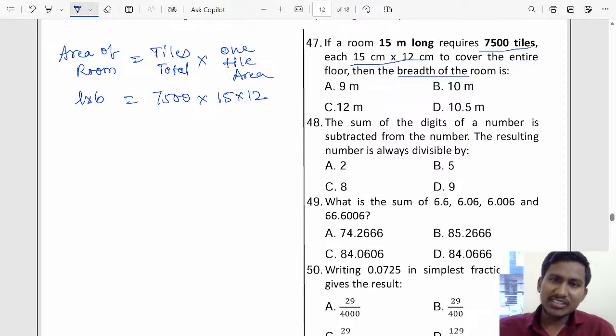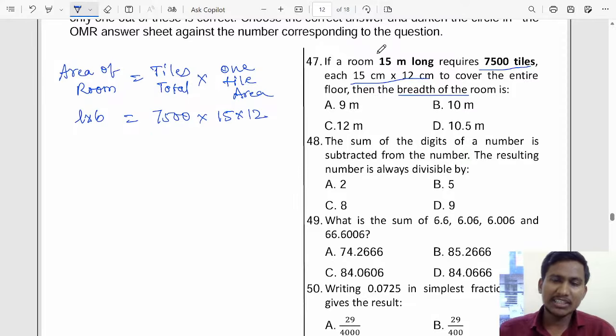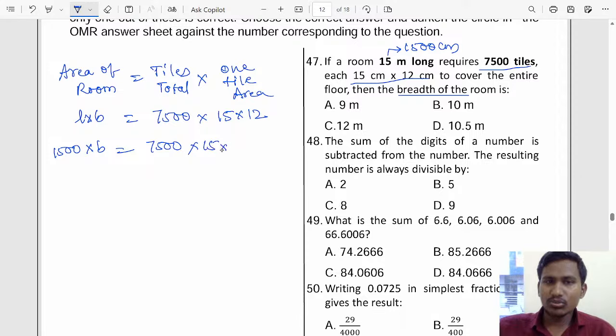The room is 15 meter long, but the tile is in centimeter and the room is in meter, so we have to convert this into centimeter. 15 meter becomes 15 into 100, 1500 centimeter. So length 1500 centimeter into breadth is equal to 7,500 into 15 into 12.